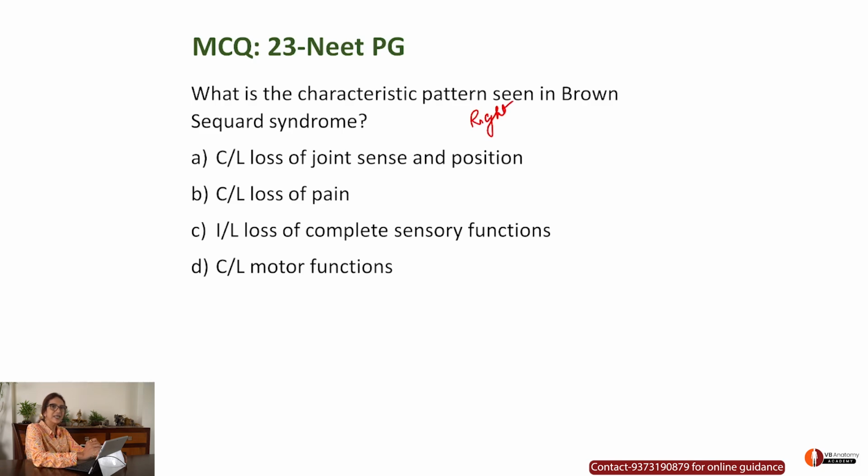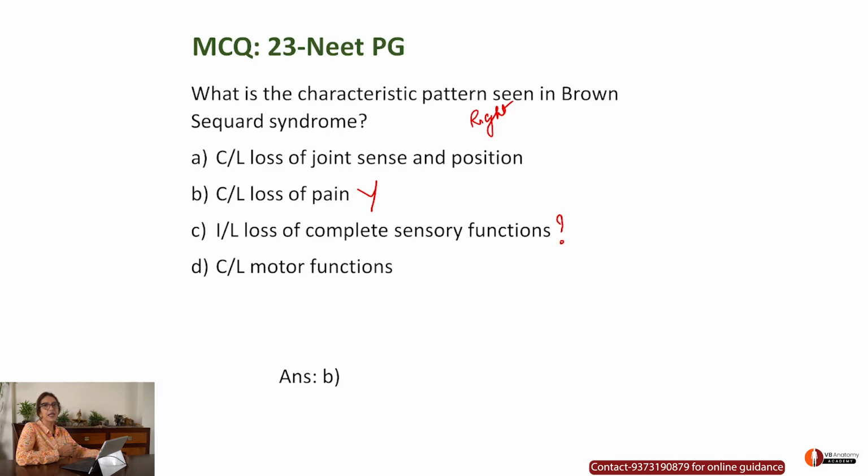I think it should be ipsilateral, not contralateral. Contralateral loss of pain, yes, according to me, that is right. Ipsilateral loss of complete sensory functioning. Contralateral motor functioning. Okay, the answer here is B. I have a little doubt about complete sensory functioning.